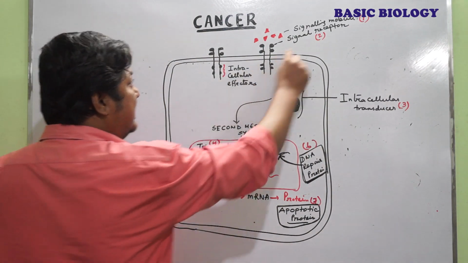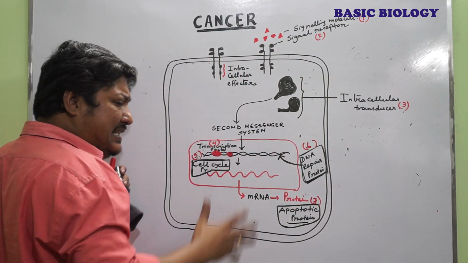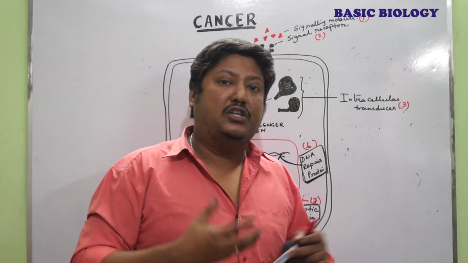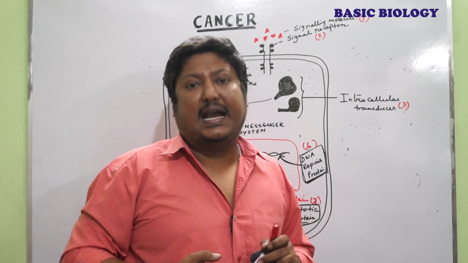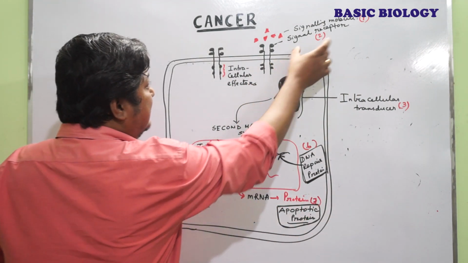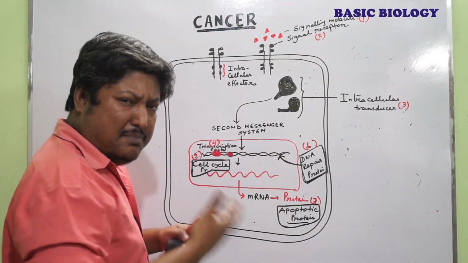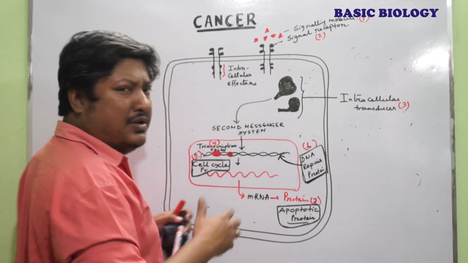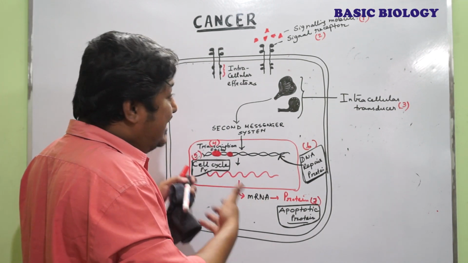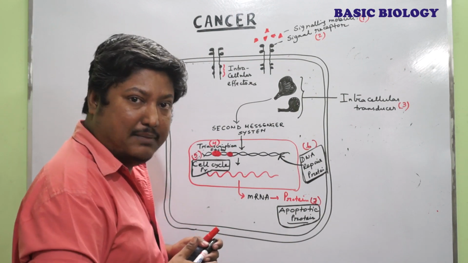The another thing is the signal receptor molecules. As we all know, the cell signaling system is very important for the activity of a cell. For each and every activity, there is a cell signaling mechanism. When the signaling receptors are altered due to the mutation, so that leads to some abnormal signal, or the signal may not be transcribed properly into the cell, leading to the abnormality.